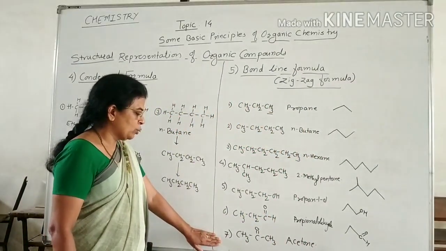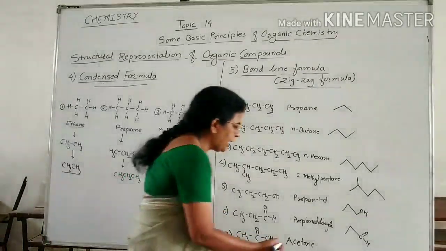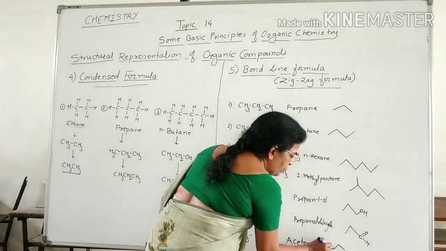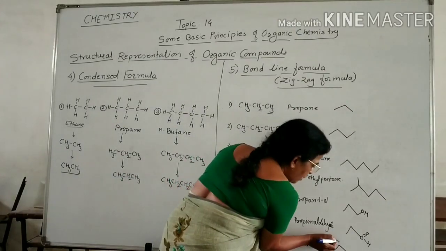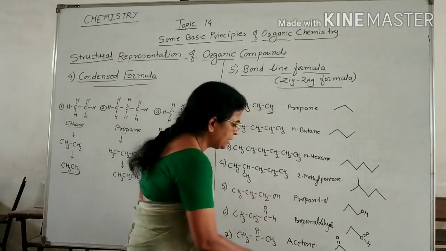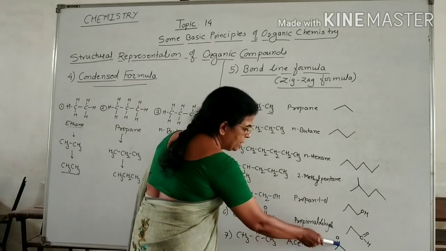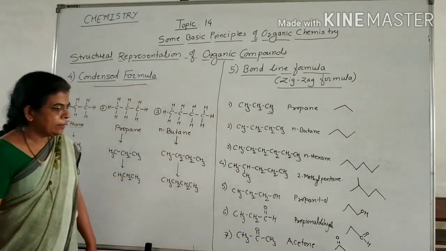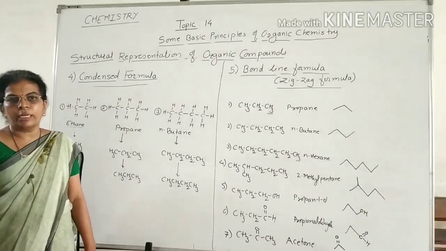Then this is acetone. Here there are 3 carbon atoms, therefore we can write like this: 1, 2 and 3. This is first, second and third. But at the 2 position there is a double bond to O. Then it is represented like this. This terminal is CH3, this is also CH3, and this is C double bond O. In this way, you can represent the bond line structures or zigzag structures of organic compounds.